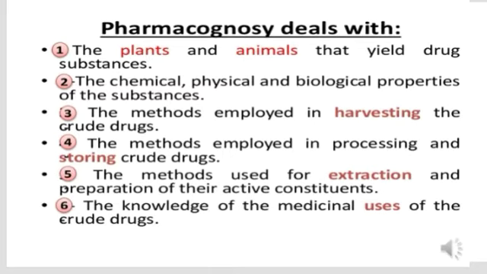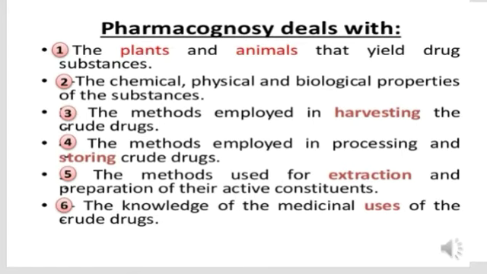Physical properties include color, odor, taste, and solubility of that particular drug substance, whether it is soluble in a particular solvent or insoluble in it, that we are going to study in physical properties. Biological properties of the drug substance cover which phylum, which family, which species the drug belongs to.